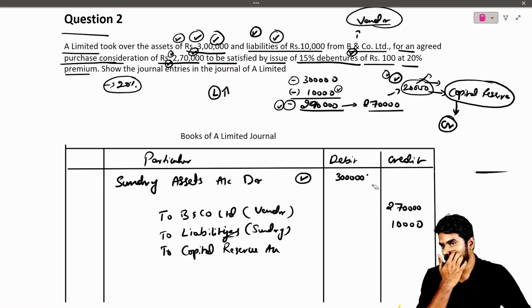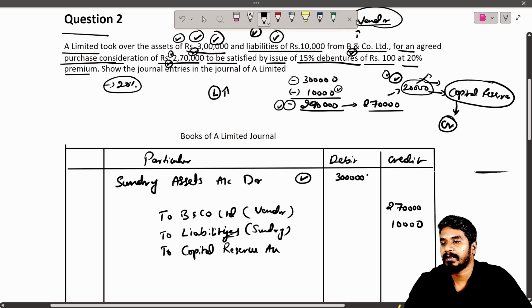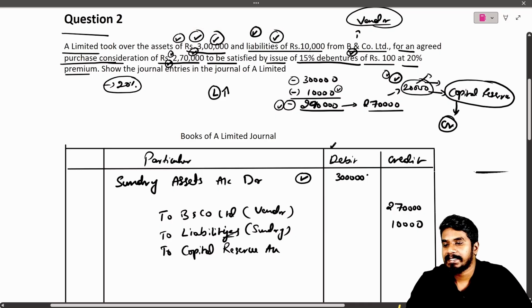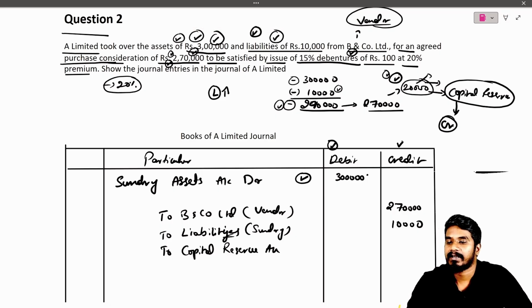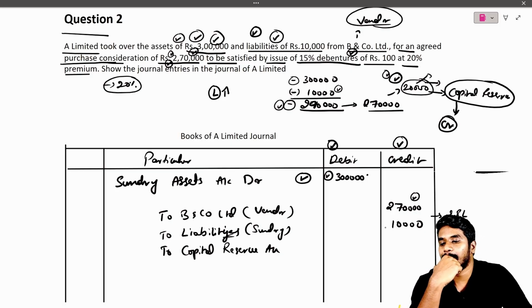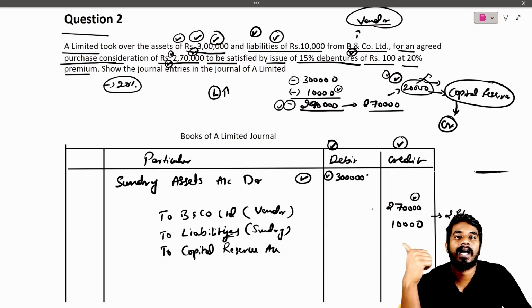You can balance the debit and credit for the entries. Here on the debit side it is 3 lakh. On the credit side it is only 2.8 lakh. So we need to balance both sides, debit and credit.